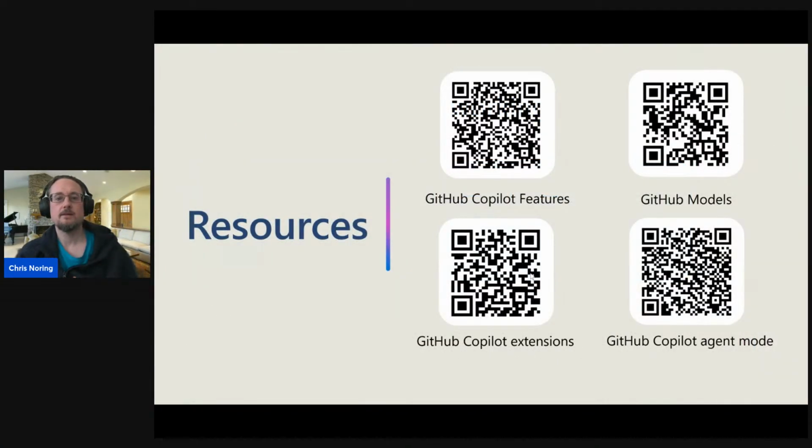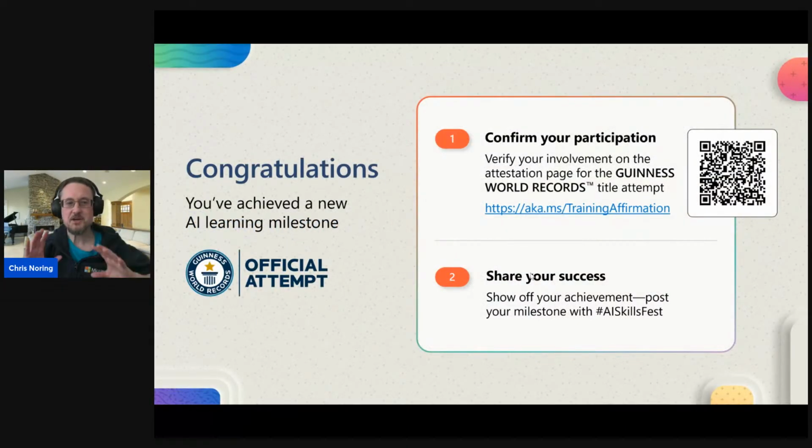There are some resources that we want you to have a look at, so you learn more about Copilot and all its features. GitHub Models, those are AI models. If you didn't know, you can definitely try generative AI for free via GitHub. All you need is a GitHub account. There are also extensions that you need to have installed. And I talked and showed you today the capabilities of the Copilot Agent Mode, how it did all that heavy lifting for you. And congratulations, if you've done all these things with me, you got a working application, you are part of a Guinness World Record attempt.